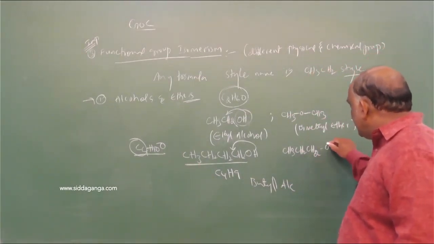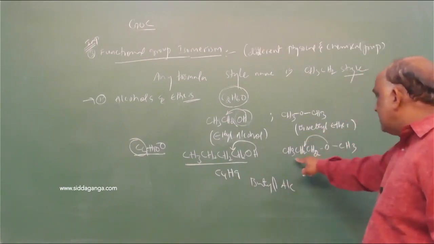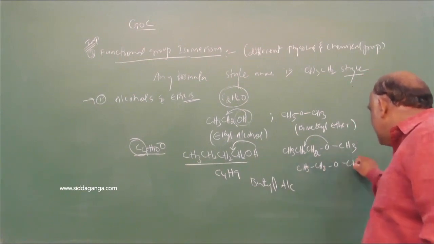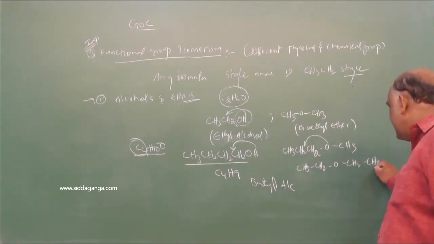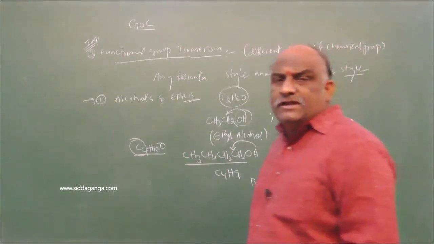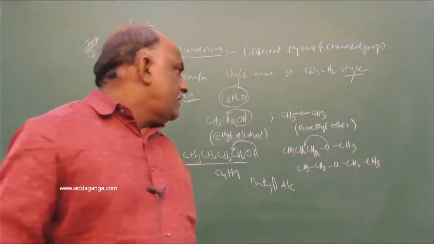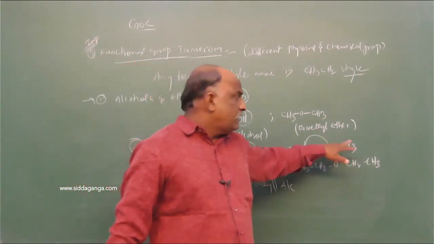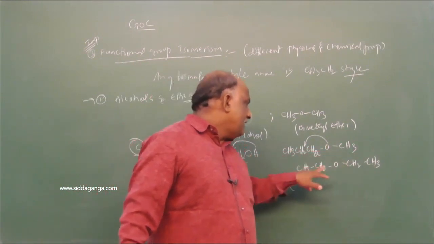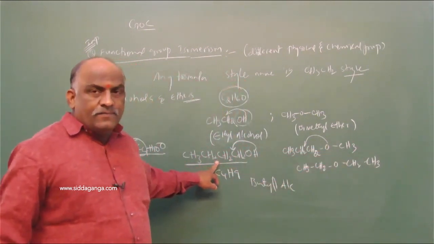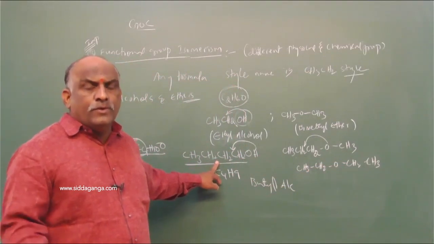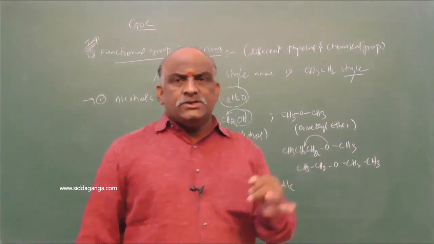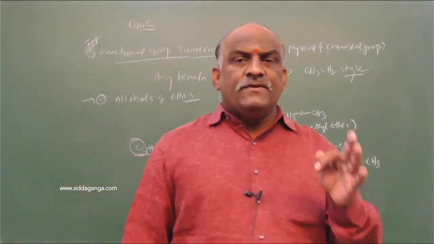Or one more possibility: just shift the oxygen between these two carbons. Then what will we get? CH3, CH2, O, CH2, CH3. Ethoxyethane, or diethyl ether. Methoxypropane, not propoxymethane. So we have methoxypropane, diethyl ether, butane-1-ol, butane-2-ol. Four types of alcohols we already know: normal alcohol, iso alcohol, secondary alcohol, tertiary alcohol.